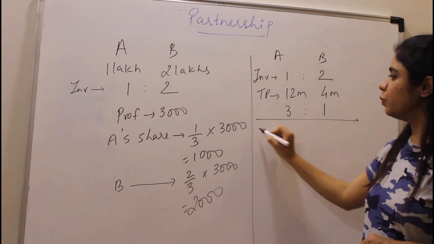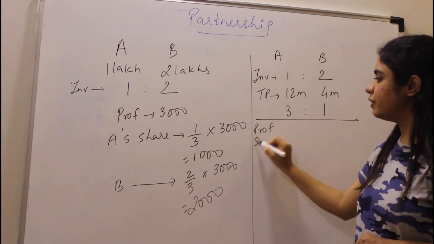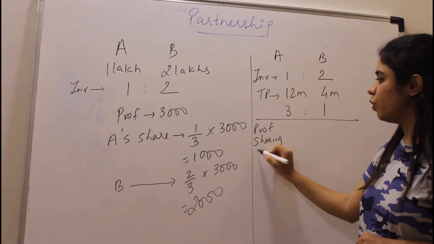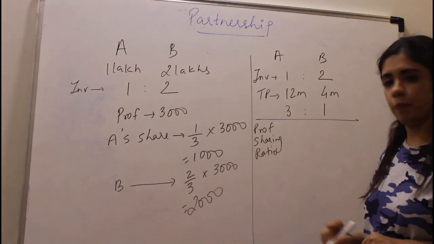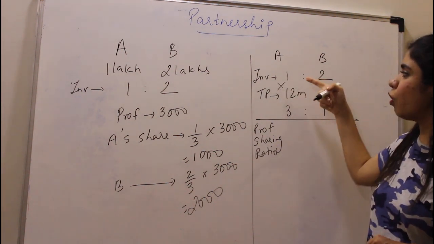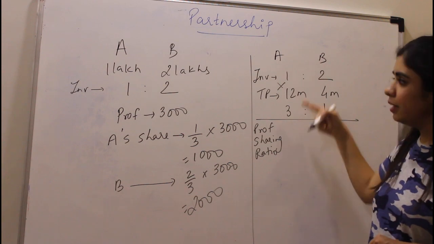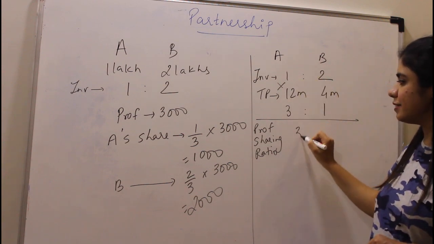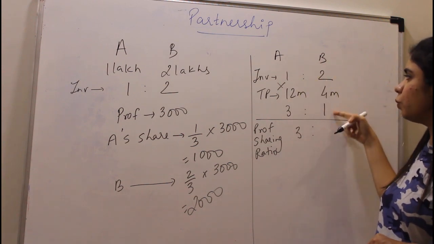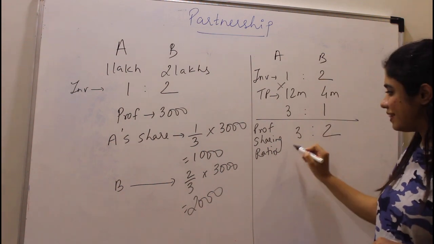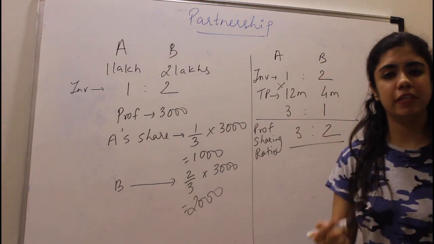Now what is the profit sharing ratio? It is the product of investment and time period. So that is 1 into 3, which is 3, and 2 into 1, which is 2. So in the ratio 3:2, the money will be divided.